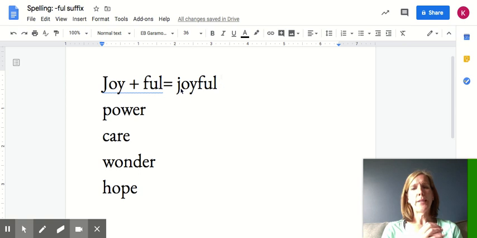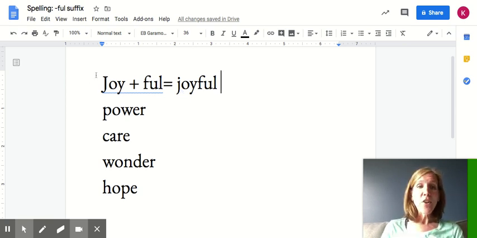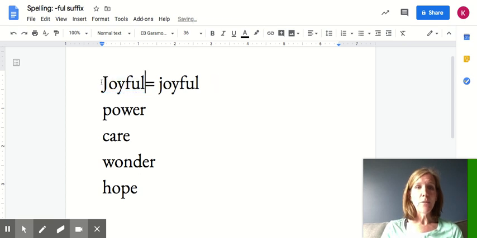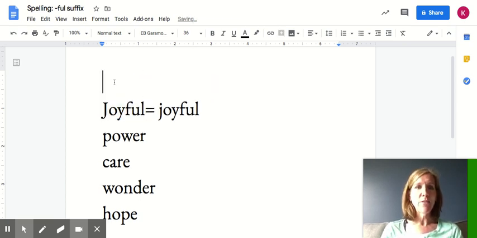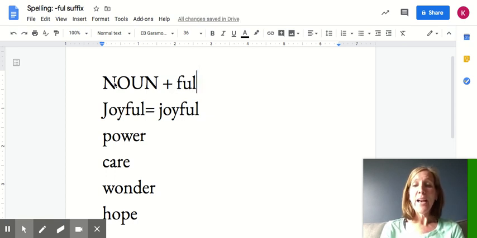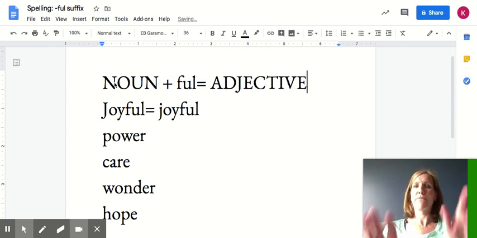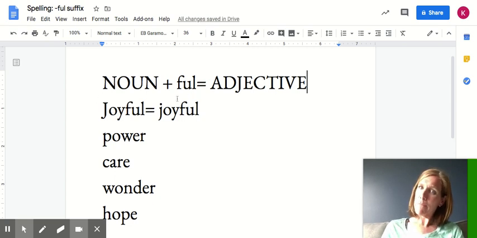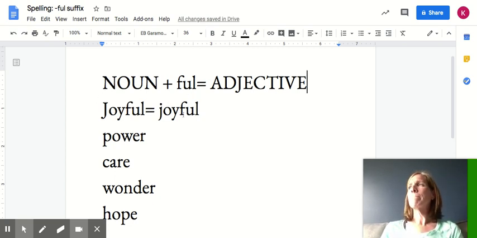I am full of joy. Now, wait a minute. Is it still a noun? I am full of joy. Is that a noun? No, now it's an adjective. I started off with this word. It's a noun, right? And then I added the suffix ful, and now I have an adjective, right? I am joyful, or the wedding was a joyful event. Joyful, it describes what type of event it was.